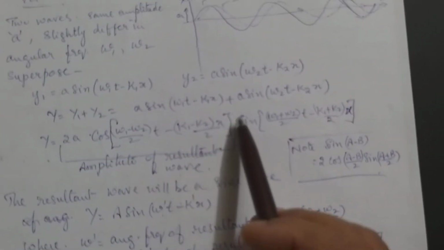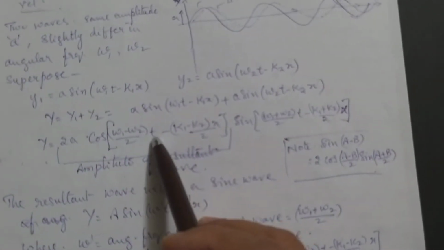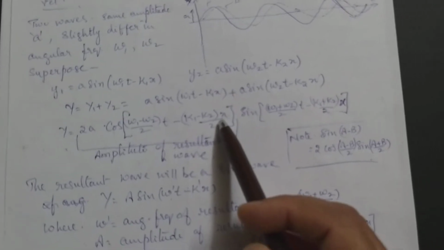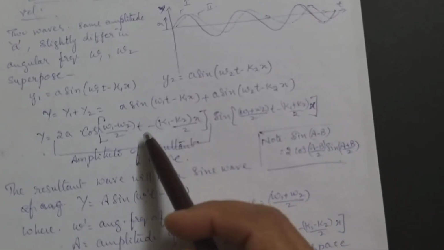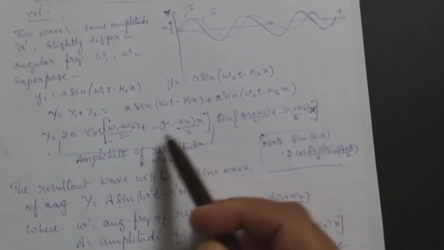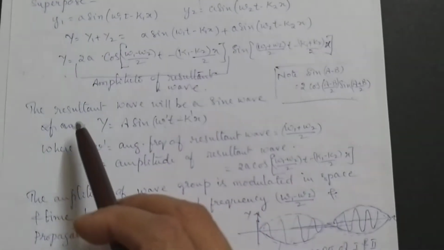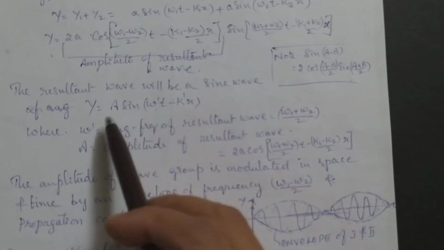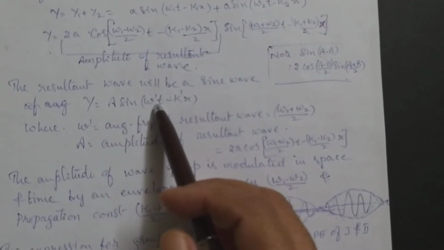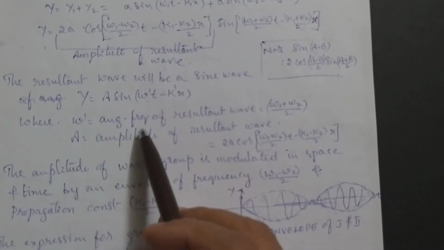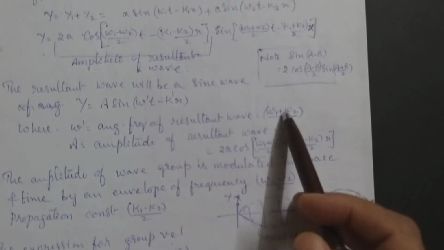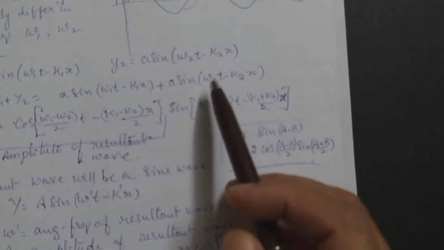So that is what is saying here. The amplitude contains both t as well as x, means it is varying with position as well as time, and this is totally a sine wave. The resultant wave will be a sine wave. Y is equal to A sin omega dash t minus k dash x. Omega dash is angular frequency of the resultant wave. Here you have seen, instead of omega dash it is how much?